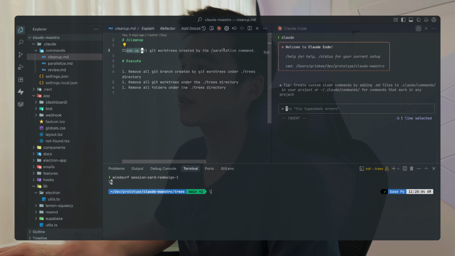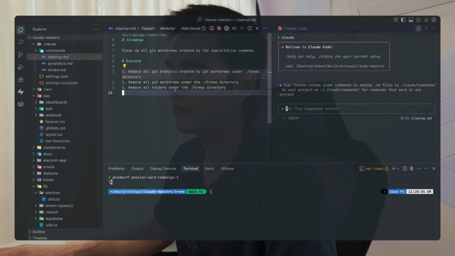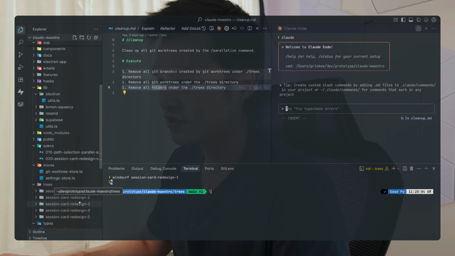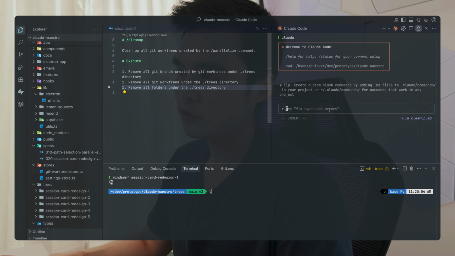And that leads me to the second command that I want to show you. And this one's really simple. It's a cleanup command. Basically, it cleans up all the Git work trees created by the parallelize command. It removes all the Git branches, the Git work trees, and all the folders under the trees directory.